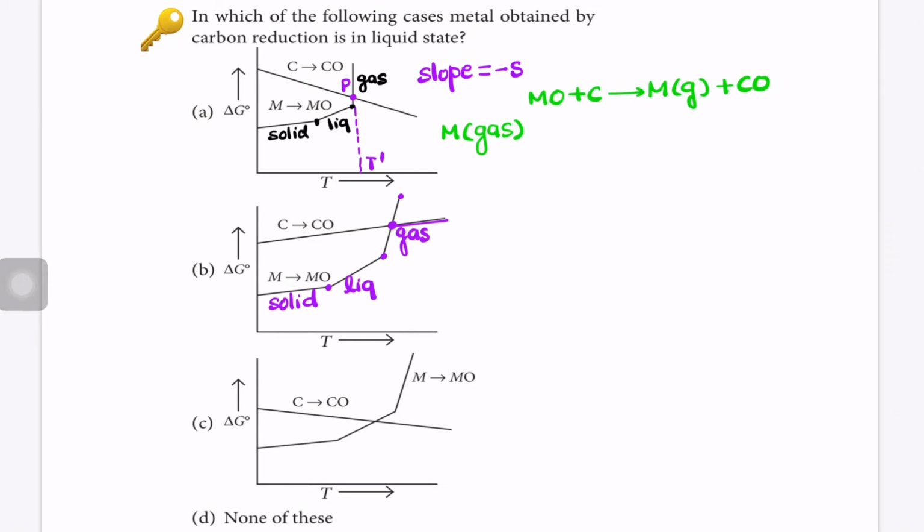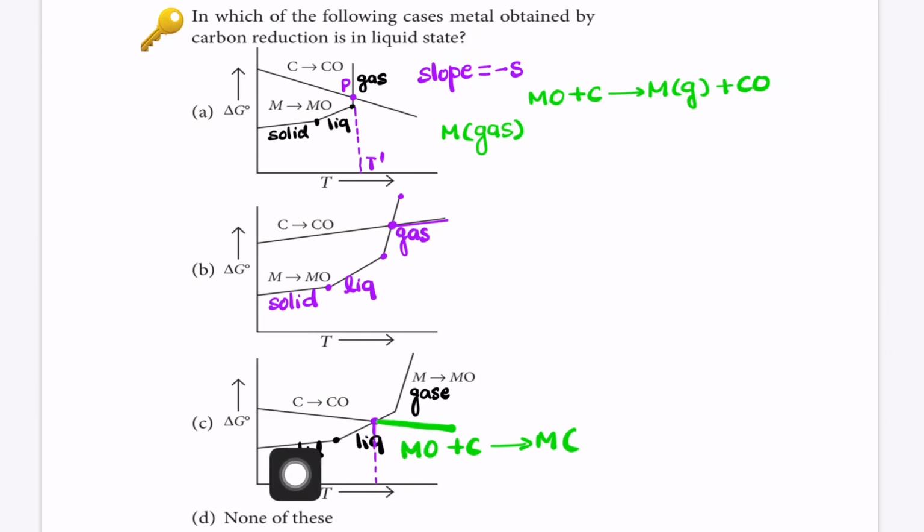If you see the third one, up to that it is in solid phase, then from this point to this point it is in liquid phase, and from this point up to this it is in gaseous phase. And we can see the point of intersection is this one, and after that, in this temperature range, carbon will be able to reduce the metal oxide, and the metal being obtained is in liquid phase.